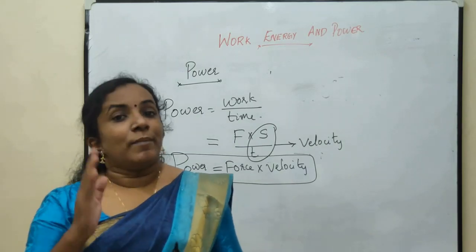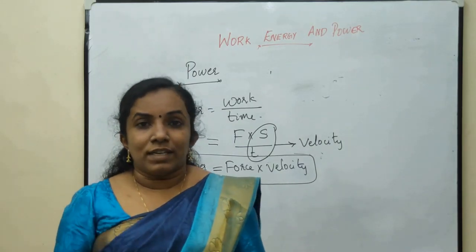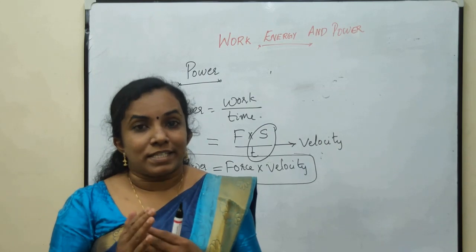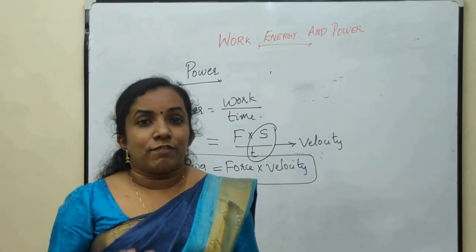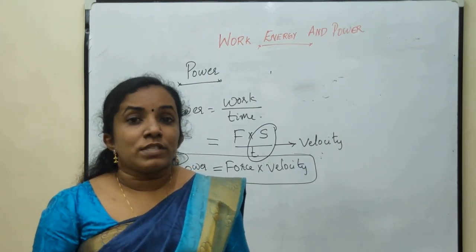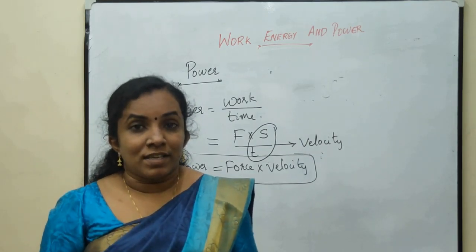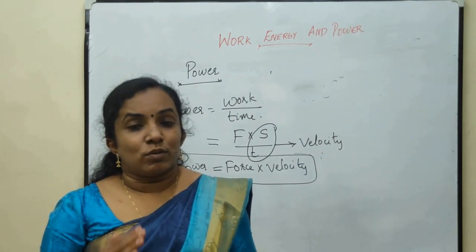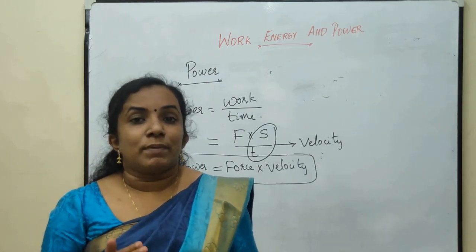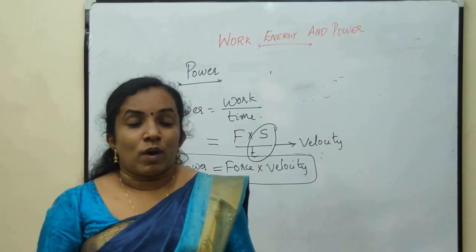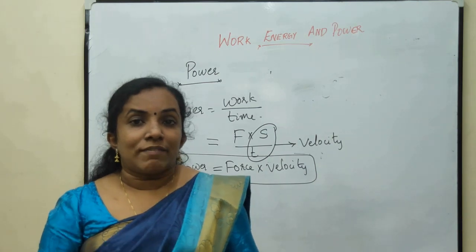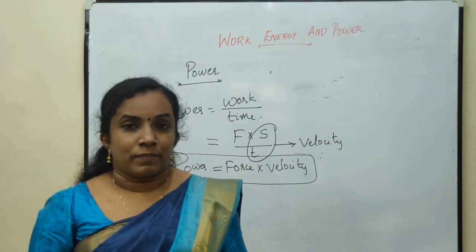So, power is the rate of doing work. So, it is work by time. The other expression for power is force into velocity. The SI unit of power is watt and the CGS unit of power is erg per second. 1 horsepower is equal to 746 watts.